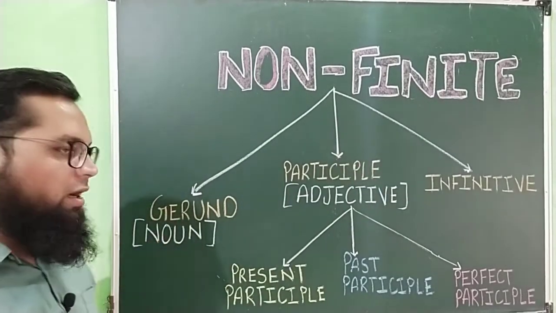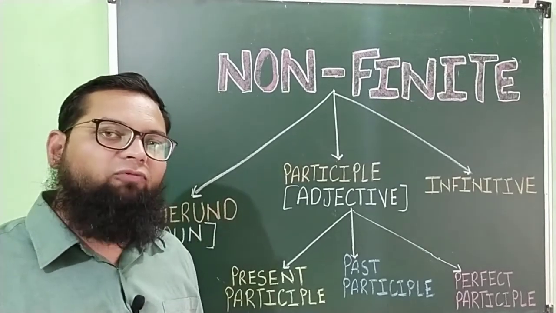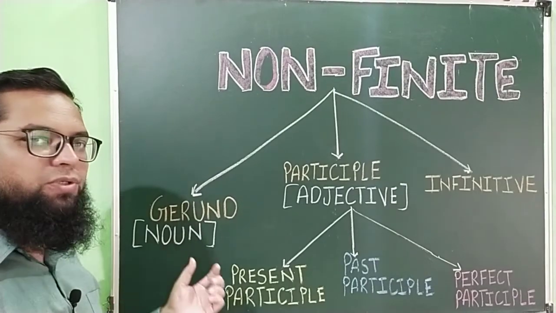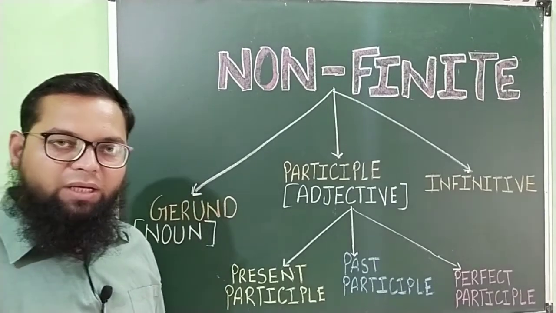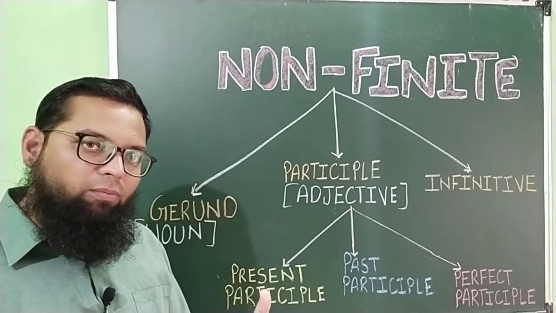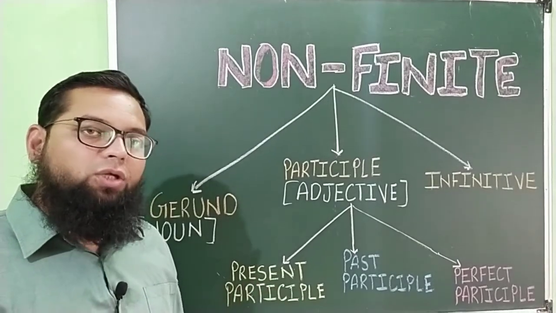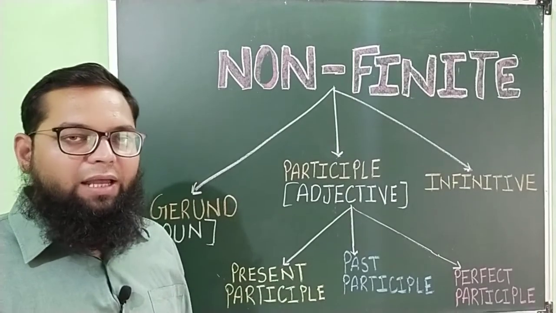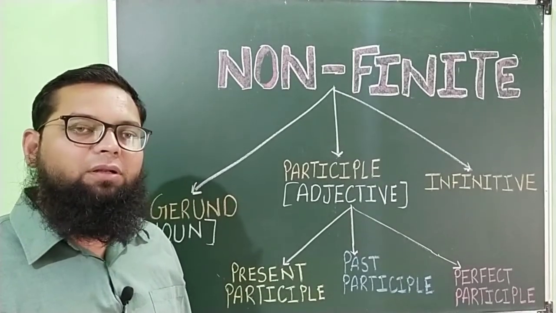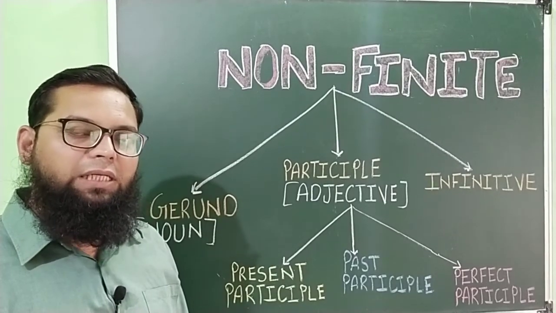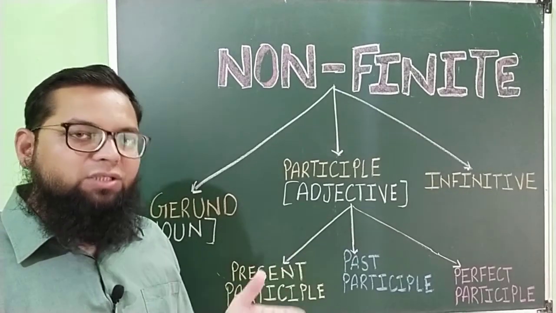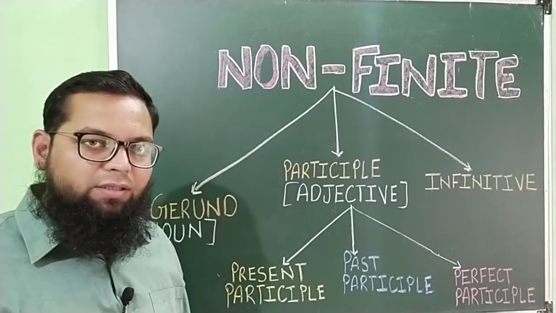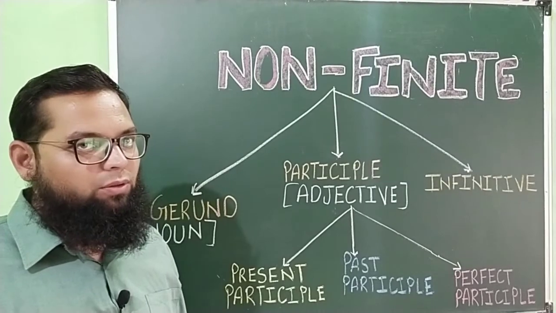A gerund is the ing form of a verb, but it will be used as a noun. What is a gerund? Gerund is the ing form of the verb, but it is not used as a main verb. It is used as a noun. What are the ing forms of verbs? For example, writing, reading, sleeping, eating, driving. These are the ing forms. These are the main verbs. But when it is used as a gerund, it will be used as a noun.